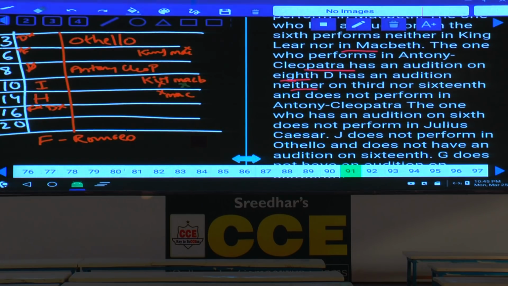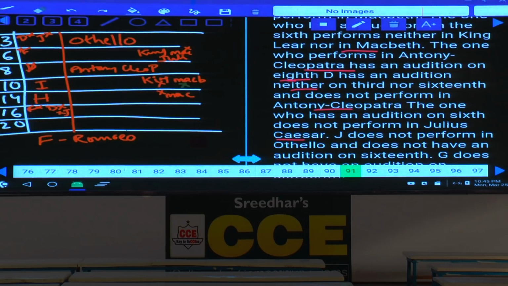Then, the one who has an audition on 6th does not perform in Julius Caesar. Now 6th Julius Caesar is also ruled out here. And next one, J does not perform in Othello, so J cannot be Othello. And next one, the one who performs in Othello does not have an audition on 16th, so J cannot be on 16th as well.